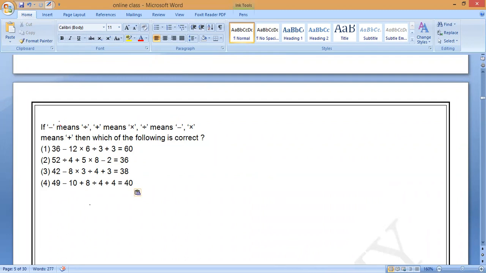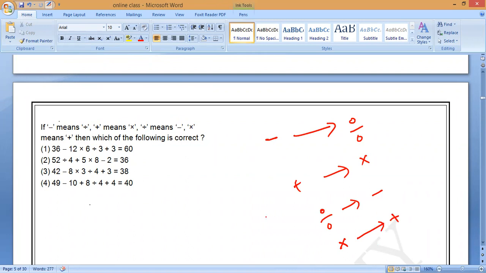First one. Minus means division. Minus means they are saying that division. Next one. Plus means they are saying multiplication. Next one. Division means they are saying minus. First one wrong, sir. Next, multiplication means they are saying plus. You can check the second. First one is wrong.